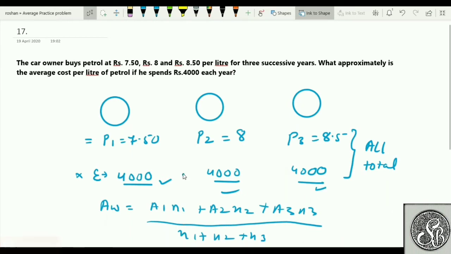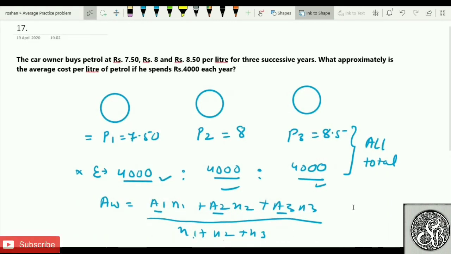Everywhere I can take the ratio, and it will become how much? 1 1 1 1 1, and that is why it will become A1 plus A2 plus A3 whole divided by 1 plus 1 plus 1, that is equal to 3. So because of this ratio, because of this expenditure here, it ends up as A1 plus A2 plus A3 whole divided by 3. But sir, it is not A1, it is not average one. I told you in the class also, A1 is not average. A1 is the representation of a term which is of the form A by B. Here price is of the form A by B. So A1 will be replaced by the price one.